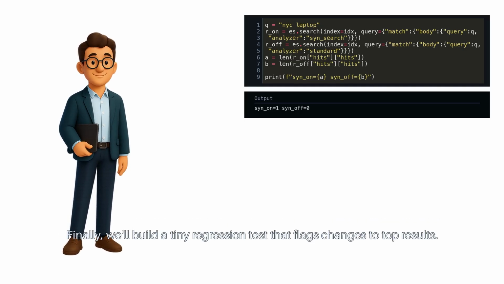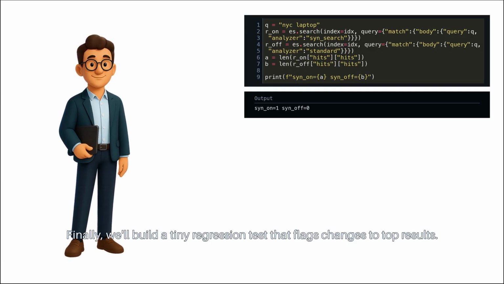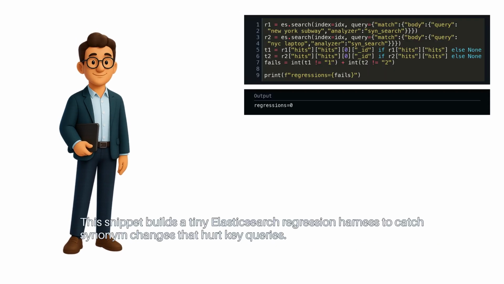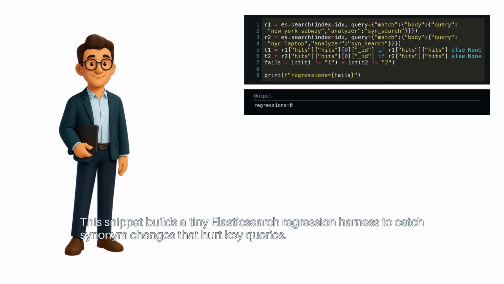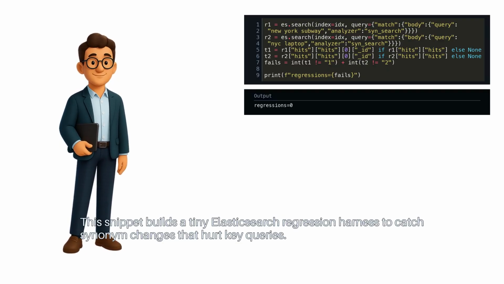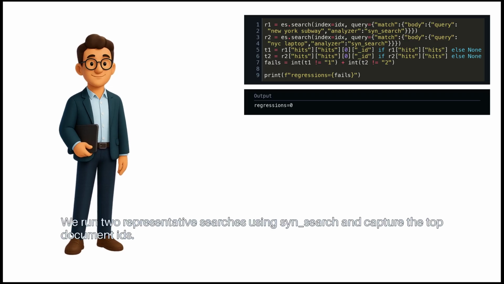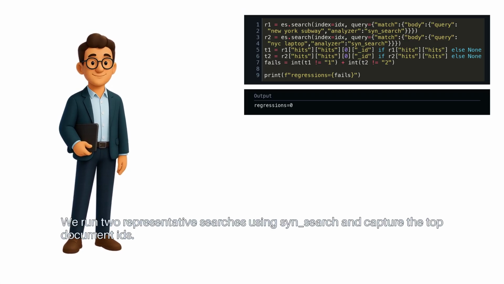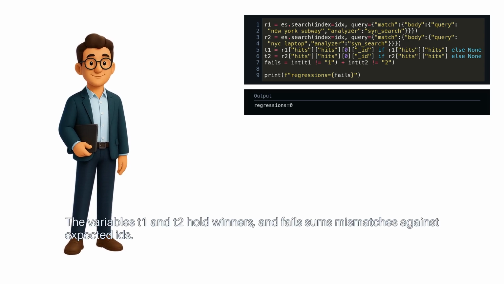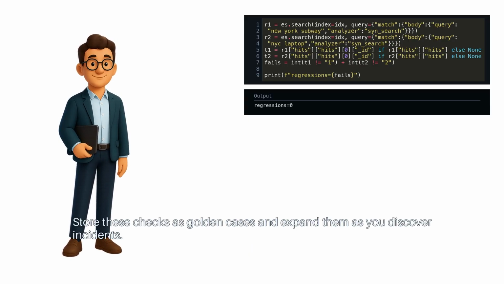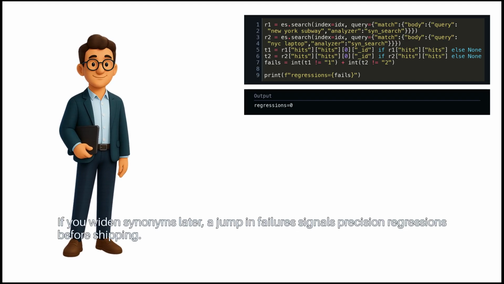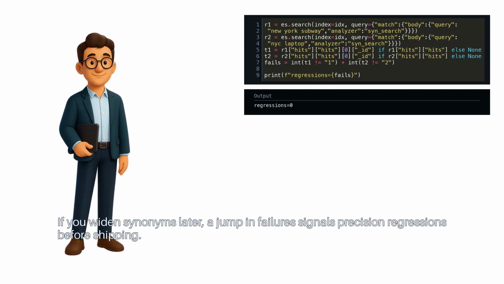Finally, we'll build a tiny regression test that flags changes to top results. This snippet builds a tiny Elasticsearch regression harness to catch synonym changes that hurt key queries. We run two representative searches using SynSearch and capture the top document IDs. The variables T1 and T2 hold winners, and fail sums mismatches against expected IDs. Store these checks as golden cases and expand them as you discover incidents. If you widen synonyms later, a jump in failures signals precision regressions before shipping.